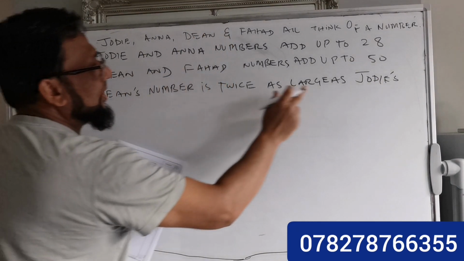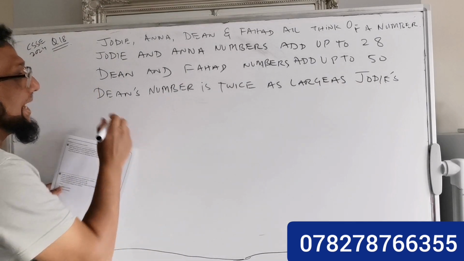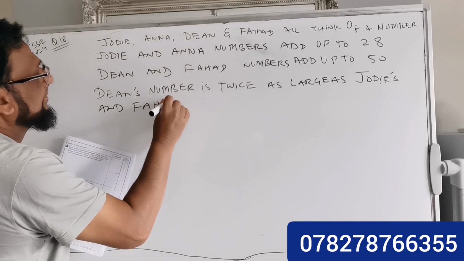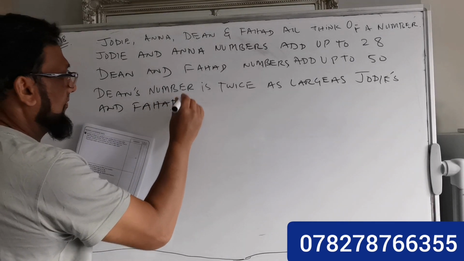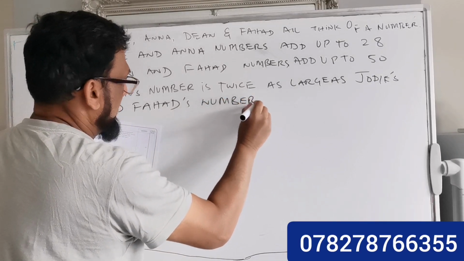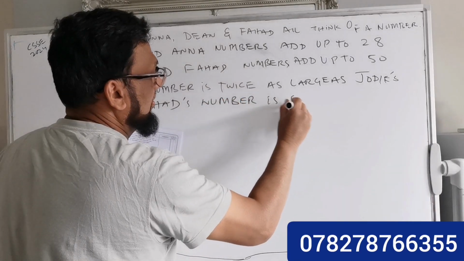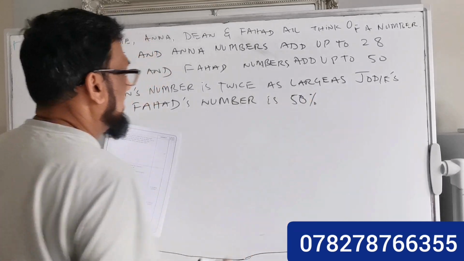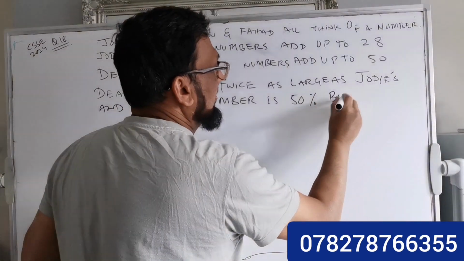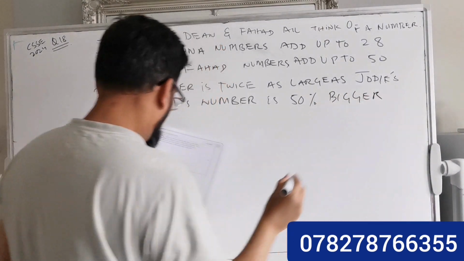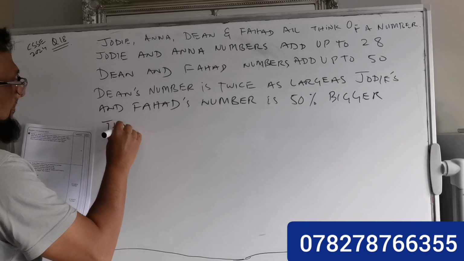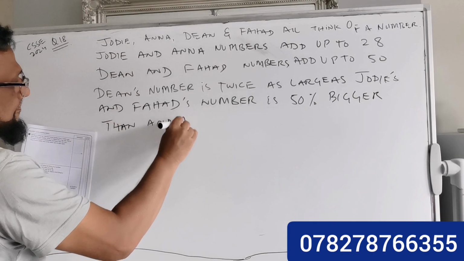So Dean's number is twice as large as Judy's, and Fahad's number is 50% bigger than Anna's.